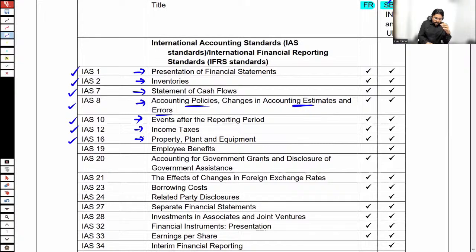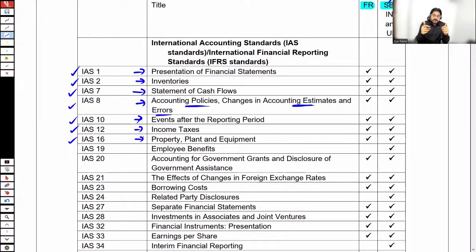IAS 16 tells about property, plant, and equipment, in fact, the tangible non-current assets. There are certain IASs which are also there at F3 level, but at that time, we do not study the standard by its name. But at FR, it is necessary for us to know the accounting standards and the names and the treatment and all of the things pertaining to the accounting standards or the reporting standards.